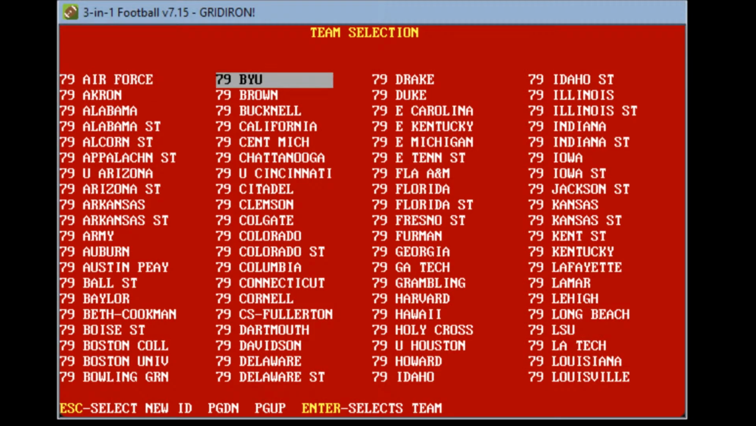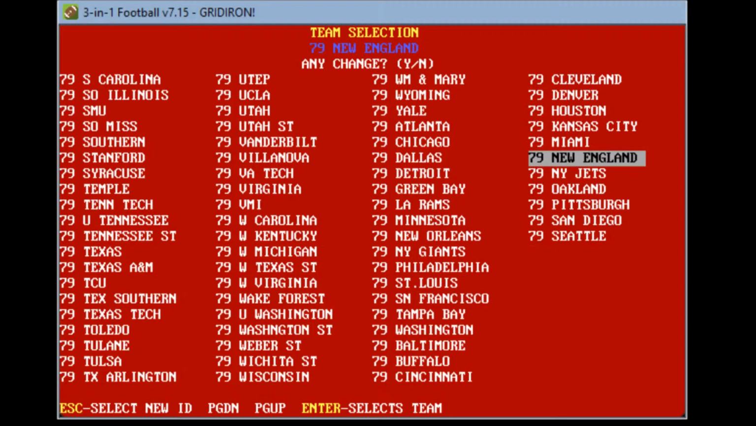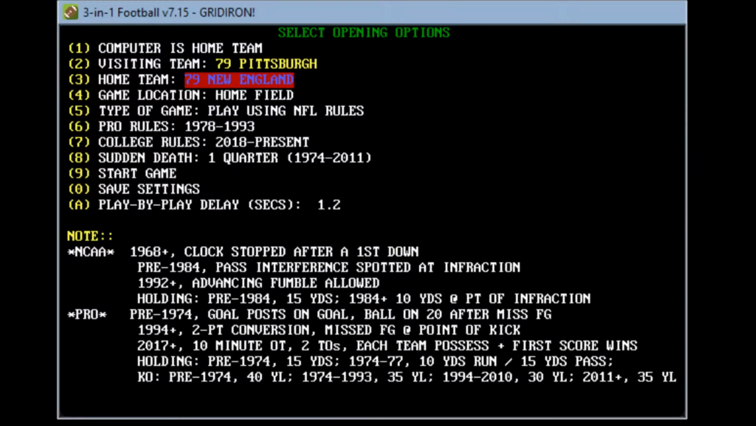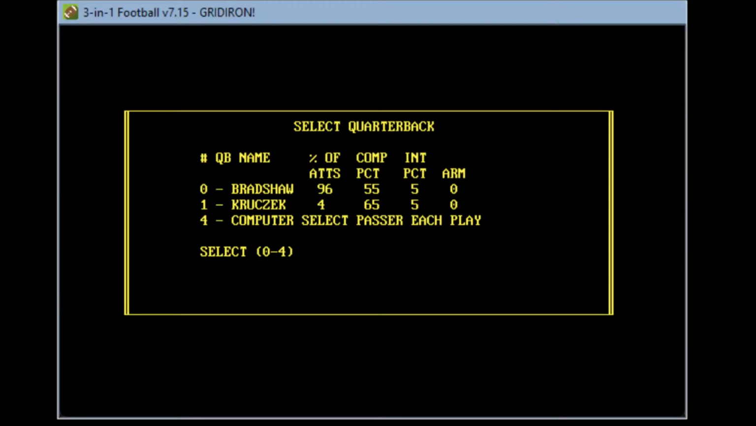If you guys are there, just be patient. I'll have the game back up again, and we can go ahead and start. No changes there. Home field using NFL rules. Yep, everything stayed the same. And let's keep it at 1.2 seconds. So the computer is the home team. Let's go ahead and start the game. Let's see if we're in for playing.